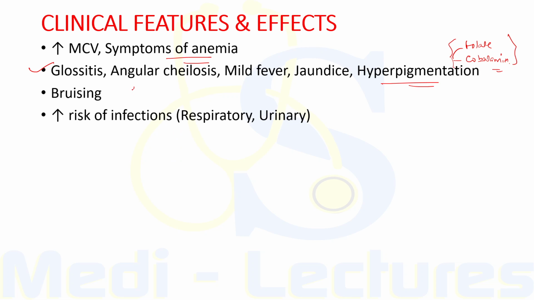Bruising can result due to thrombocytopenia, that is, decreased platelet count. There is increased risk of infections, particularly respiratory and urinary tract infection, due to leukopenia and anemia.